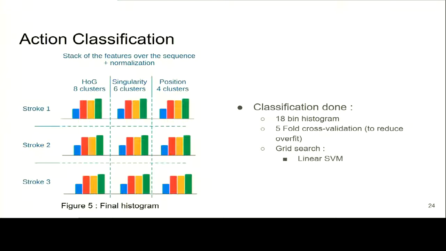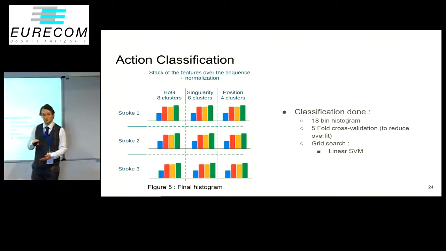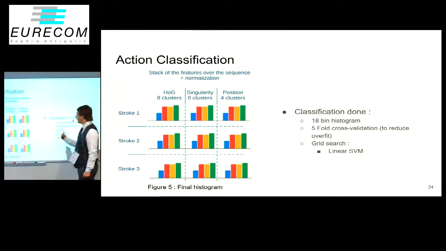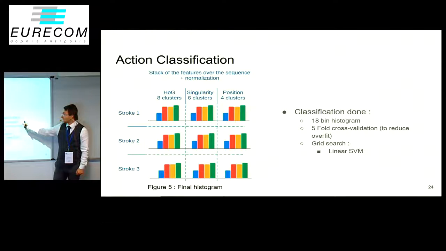For each stroke, we have a lot of frames. So we stack them over the whole sequence and count how many of each area were in the sequence. And we had a 16-bin histogram, so 6 for the histogram of gradients, 6 for the singularities, and 4 for the positions.